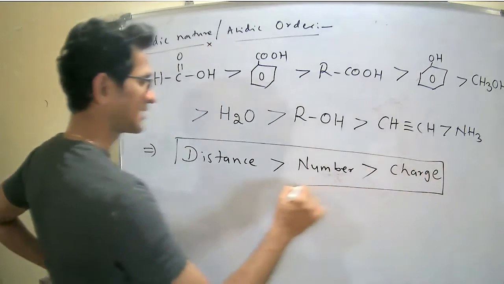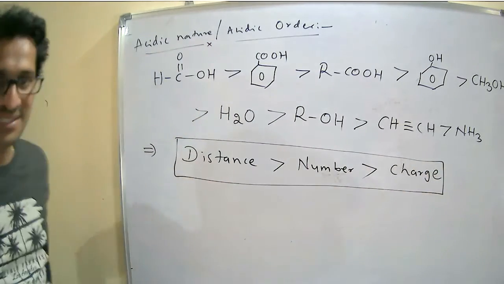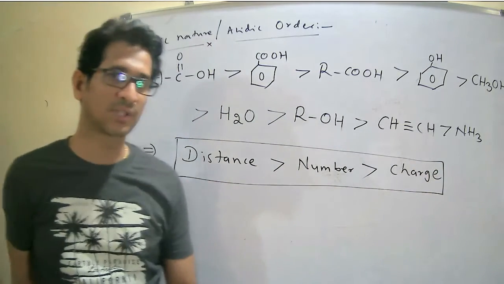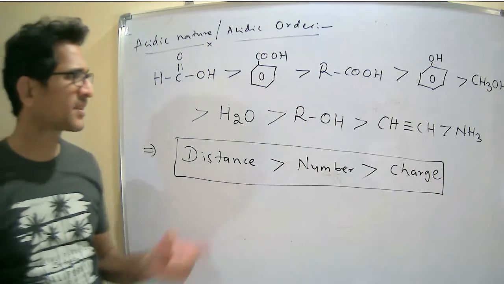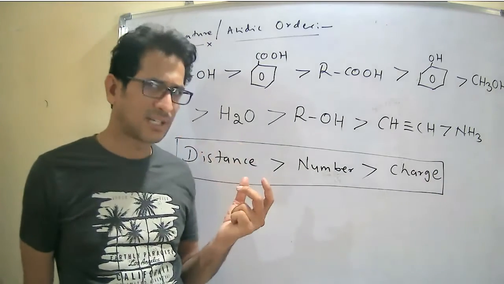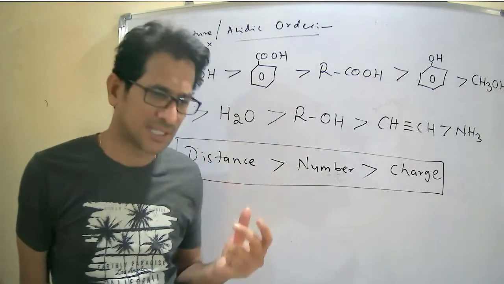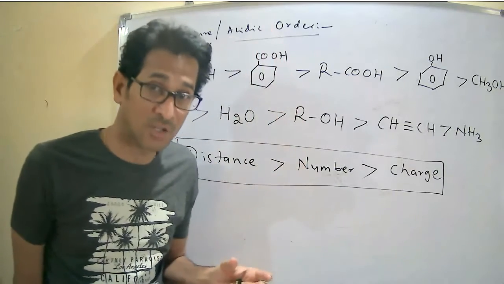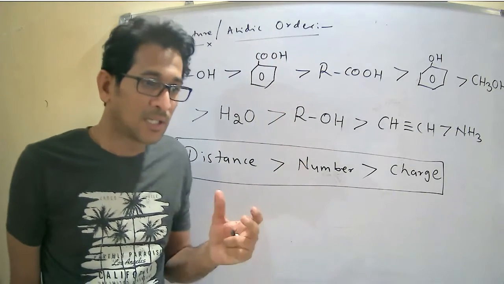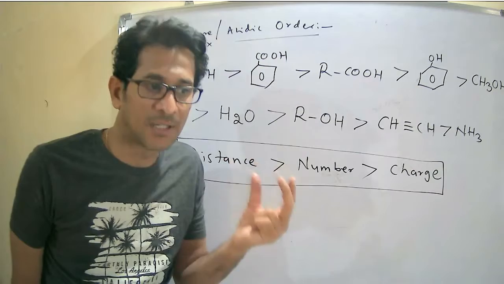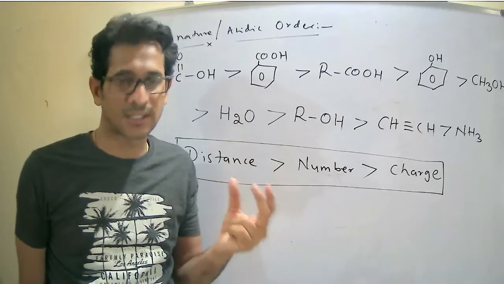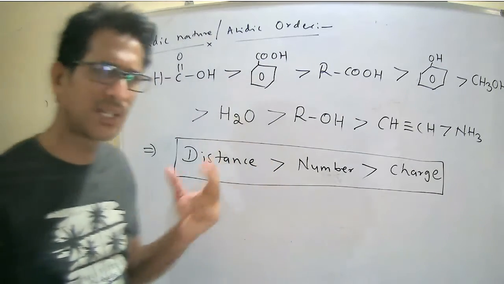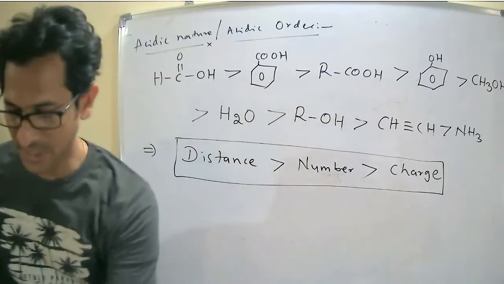What is this distance? What is this number? What is this charge? We will discuss with some examples. Whenever all the factors like plus inductive effect, minus inductive effect, or electron withdrawing groups are present, how do we identify which group is more acidic? That we will discuss with examples, then you will get some idea about it.